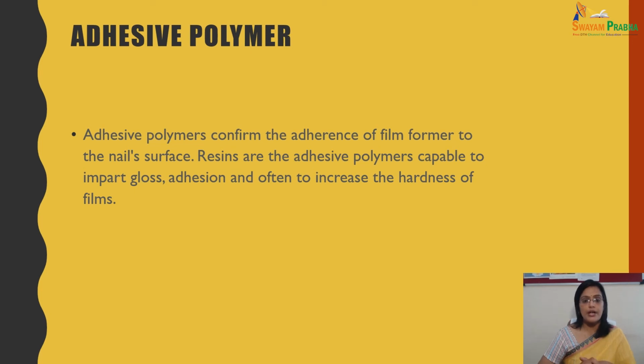Adhesive polymer. Adhesive polymers confirm the adherence of the film former to the nail surface. So this is the function. Resins are the adhesive polymers capable of imparting gloss, adhesion, and often increasing the hardness. So this is the example. You can refer to other examples which are used as adhesive polymers in nail polish.